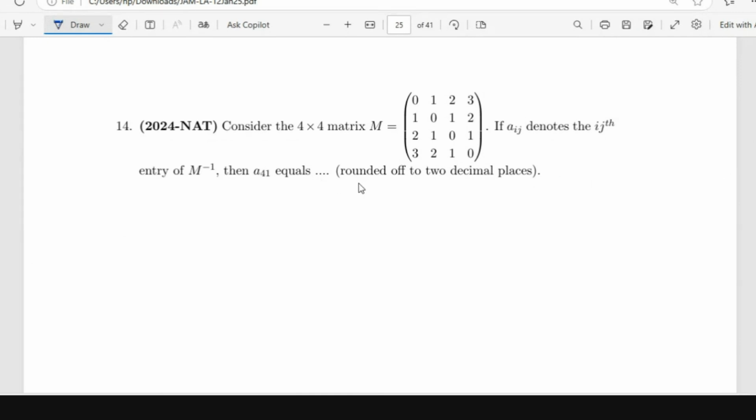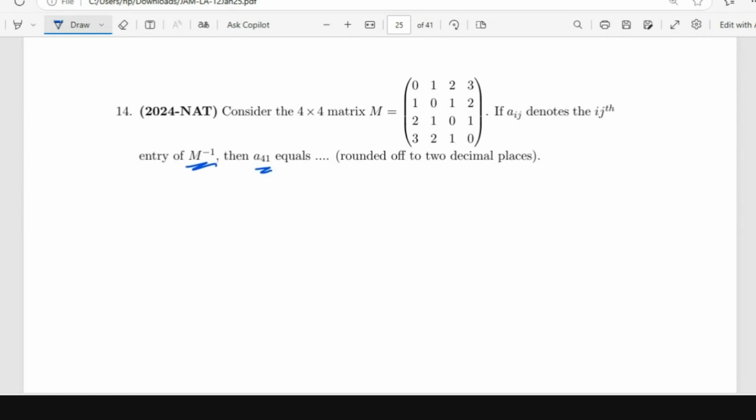This is the 2024 NAT. I think you can do this. You have to calculate the 4-1 entry of M inverse. Okay, I don't know if there is any simpler way of doing it, but I think I will just calculate the inverse. Means you didn't need to calculate the entire inverse. You just want the determinant and the cofactor corresponding to 4-1, right? Or 1-4, whatever.